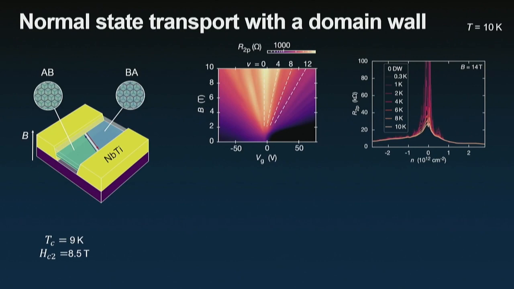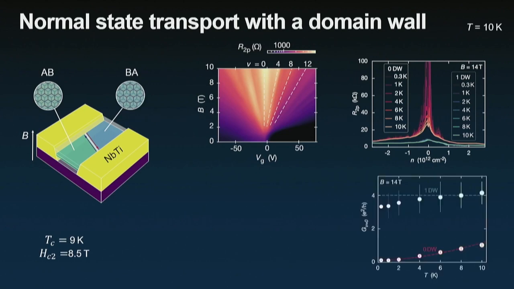And what we saw is that there's a gap opening in these devices with a resistance that varies with time, with the temperature. If we add one domain wall in the middle of this junction, we observe that there's no gap here, and the resistance is much lower.